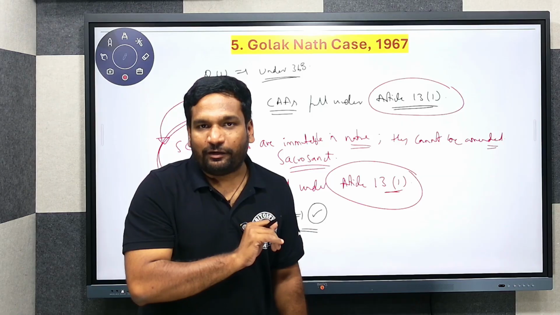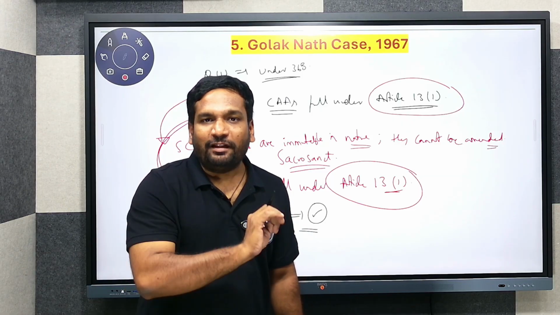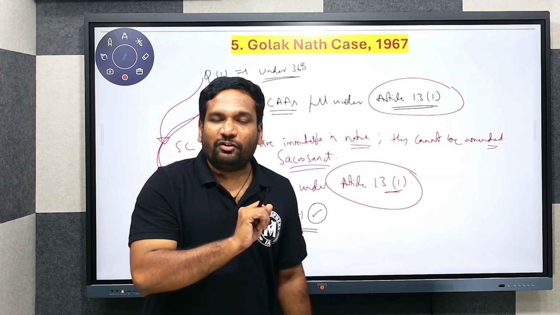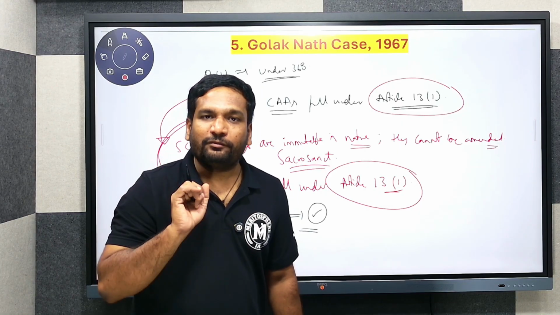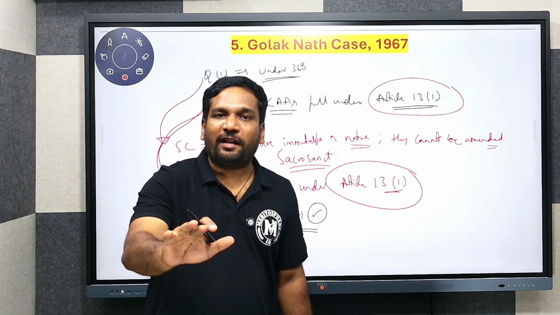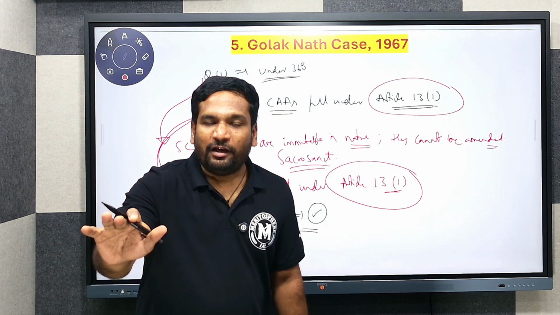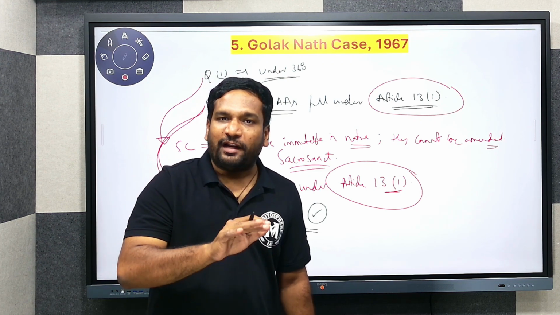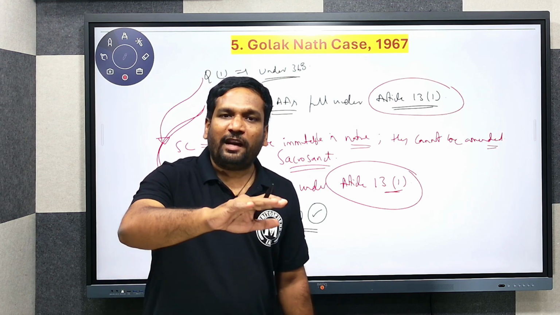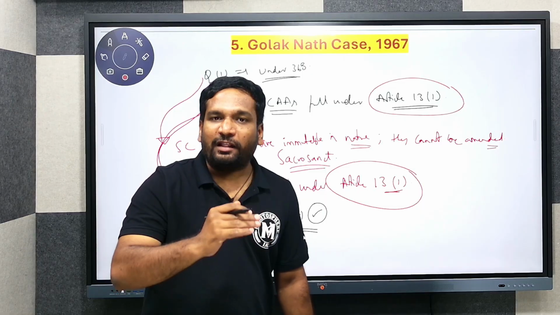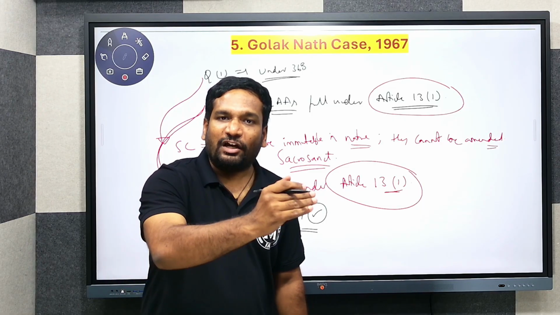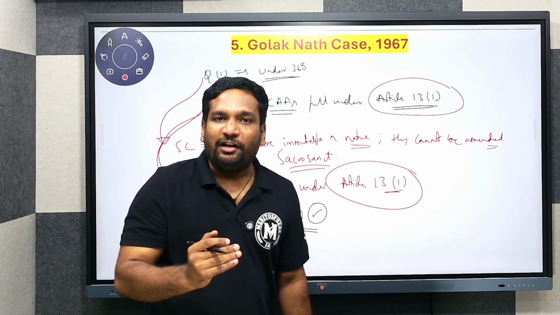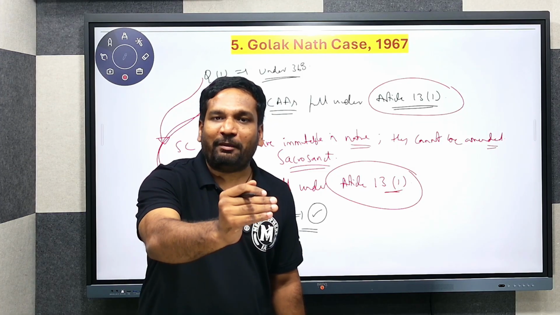Earlier, the case was different. In Sajjan Singh and Shankar Prasad, the Supreme Court said that Constitutional Amendment Acts do not fall under Article 13(1), so there was no question of applicability of Article 13(2). They were outside the purview of Article 13, and Article 13(2) did not apply to them at that point of time.